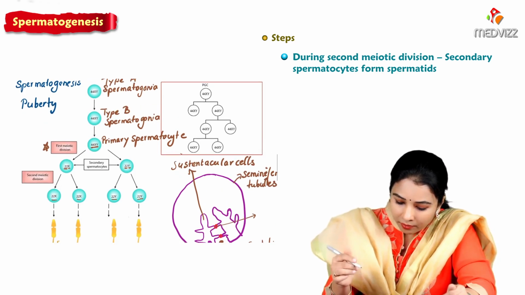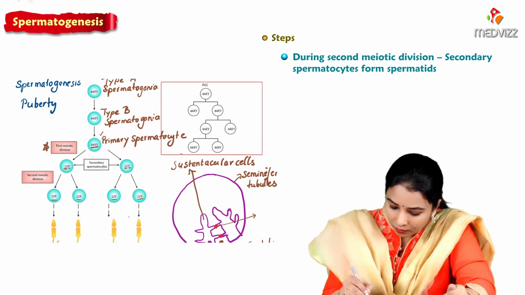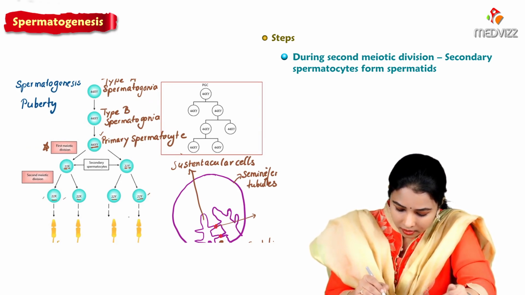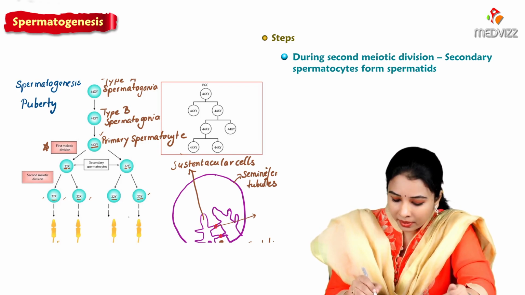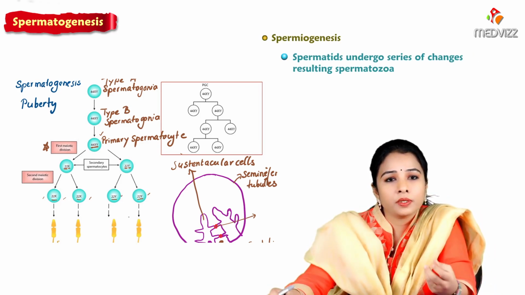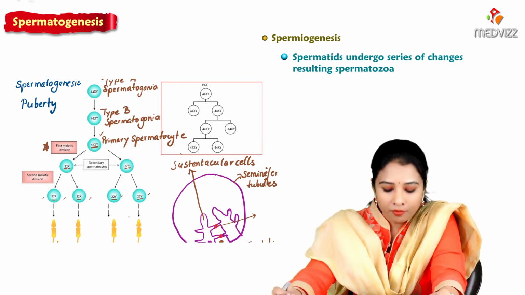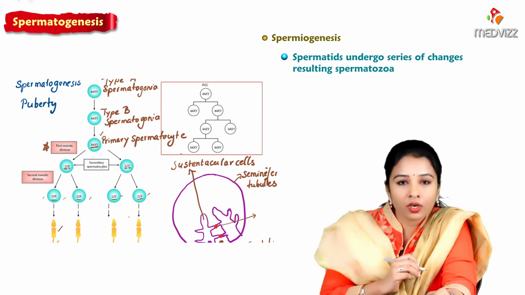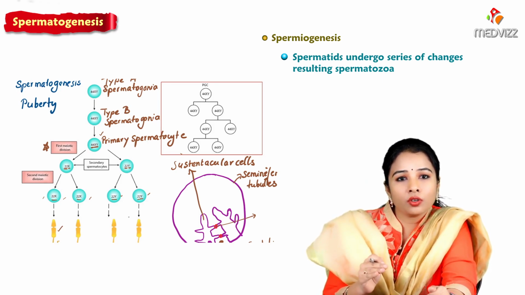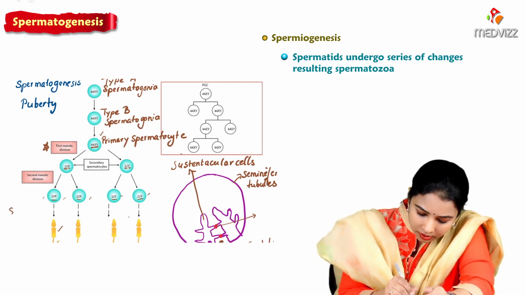So from one primary spermatocyte we get 4 spermatids. The spermatids undergo a series of changes and form spermatozoa. The process of changing the spermatid into spermatozoa is called spermiogenesis.